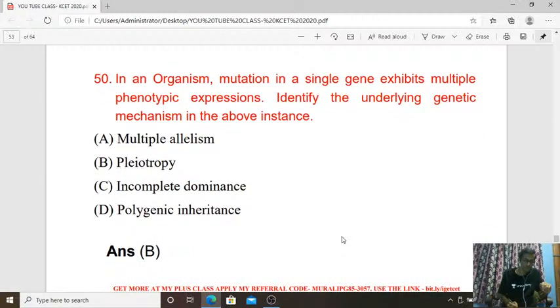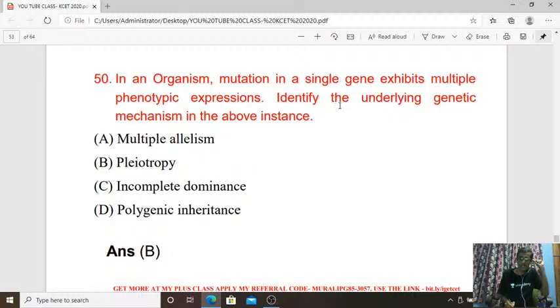50th question. Question number 50. In an organism, mutation in a single gene exhibits multiple phenotypic expression. Identify the underlying genetic mechanism in the above instance.